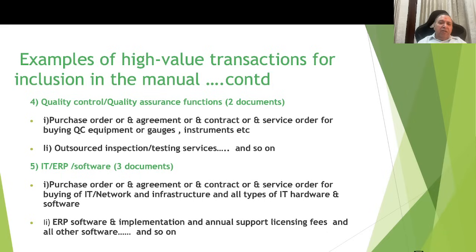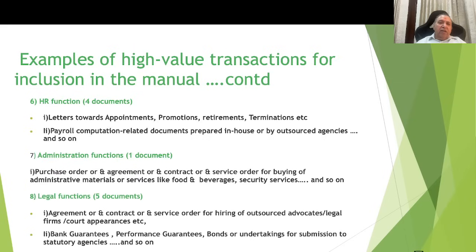Next is IT, ERP and software. Purchase orders or agreements or contracts and service orders for buying of the IT network and infrastructure and all types of IT hardware and software. Then ERP software and implementation and annual support, licensing fees and other software, etc. All these you will appreciate, they will need some kind of authorization norm for the financial transactions. HR functions. Letters towards appointment, promotions, retirement, termination. Who should authorize this? Payroll computation related documents prepared in-house, payroll prepared in-house or by outsourced agencies, and so on.